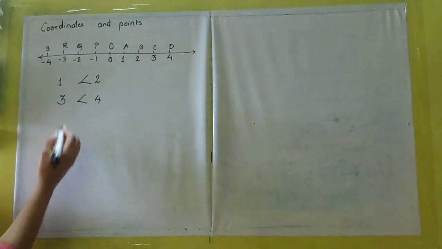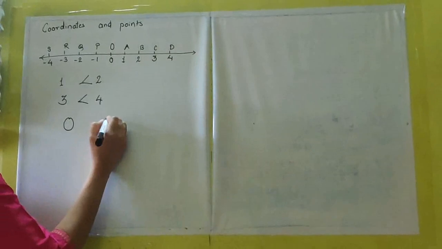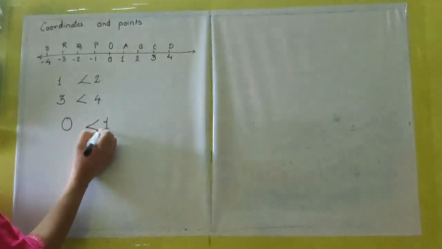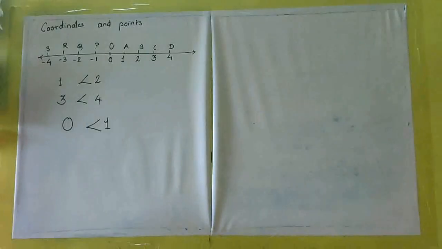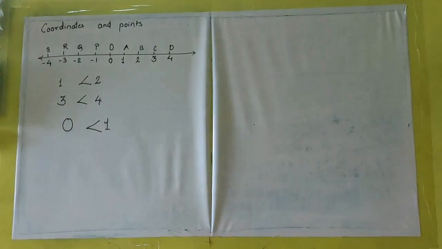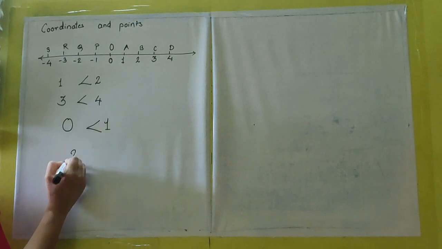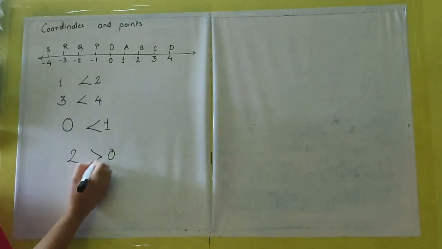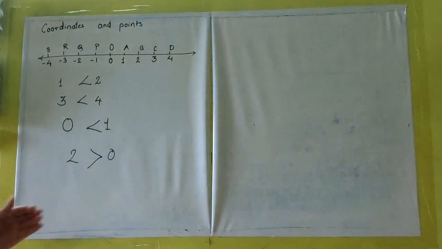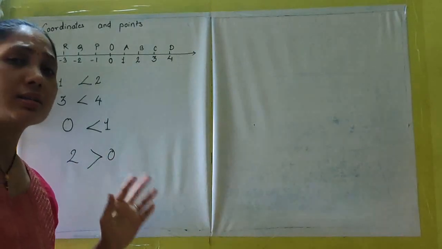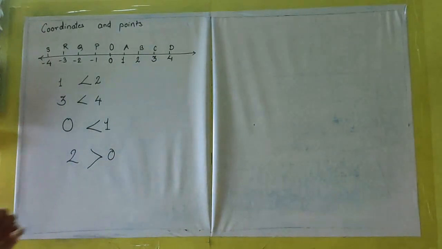But if I write 0, 1, obviously 1 will be greater than 0. Any positive number is greater than 0.